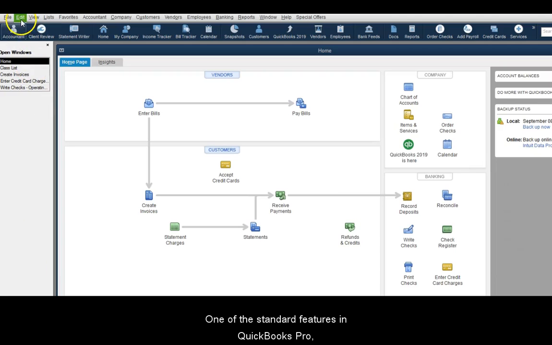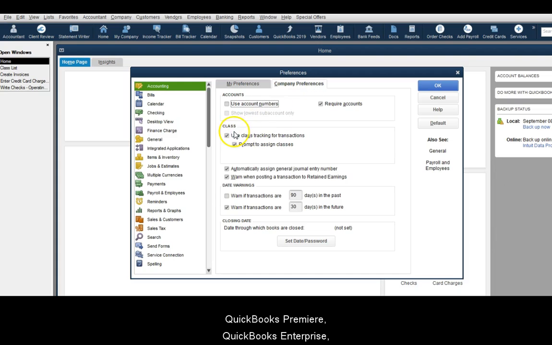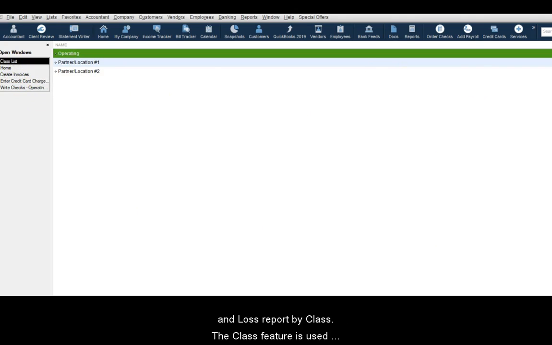One of the standard features in QuickBooks Pro, QuickBooks Premiere, QuickBooks Enterprise, and QuickBooks Online Plus is class tracking. The class tracking feature is to track both income and expenses for the class you track, to be able to run a profit and loss report by class.